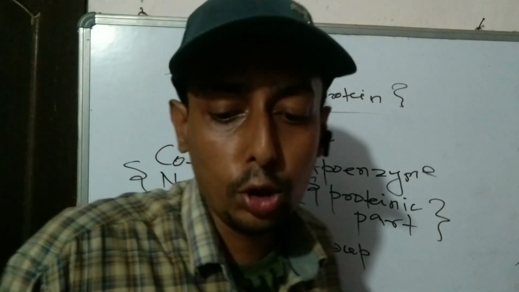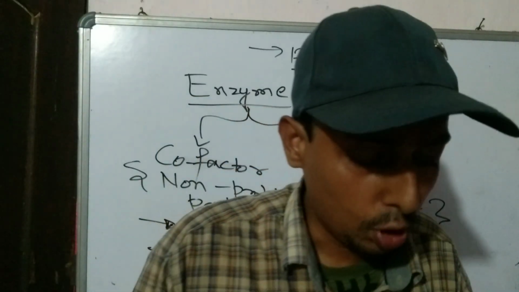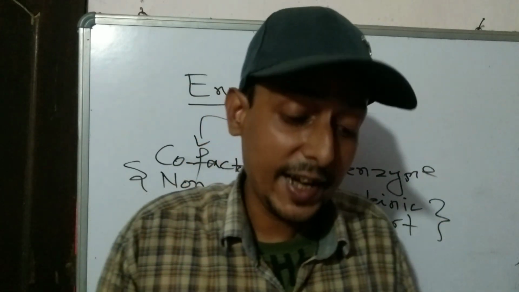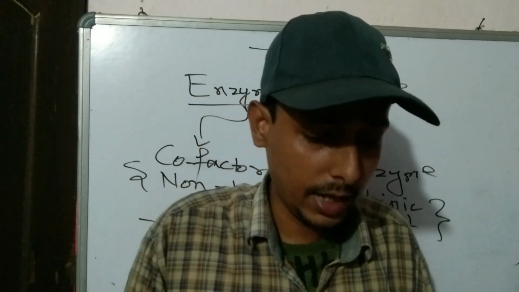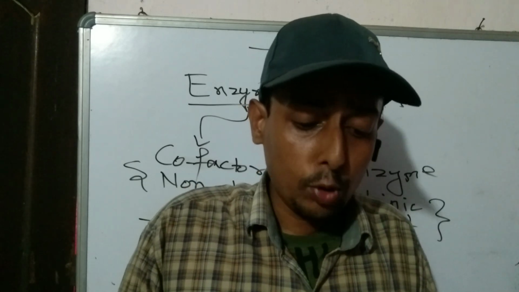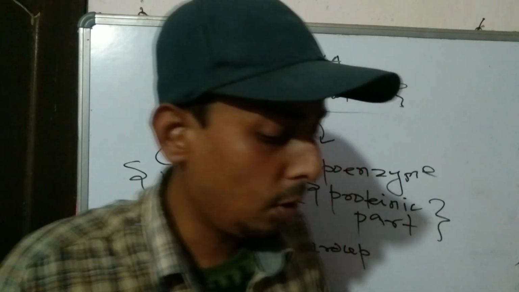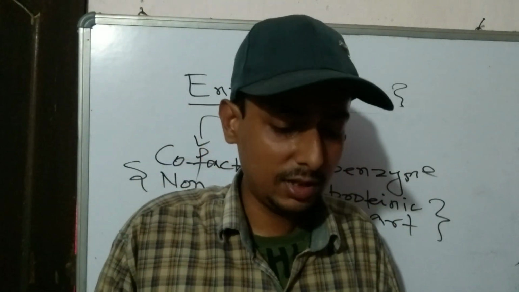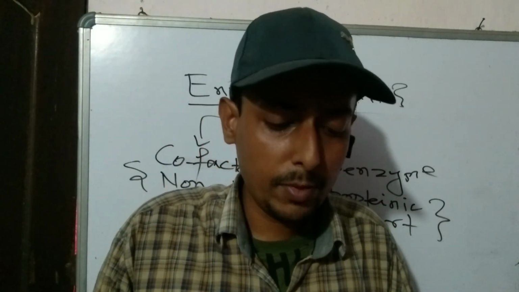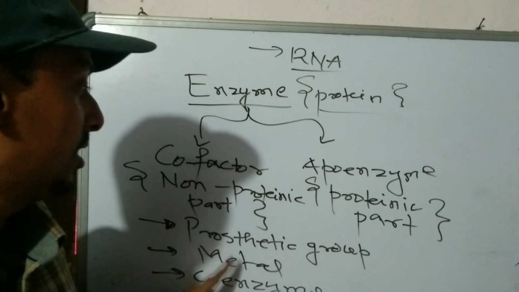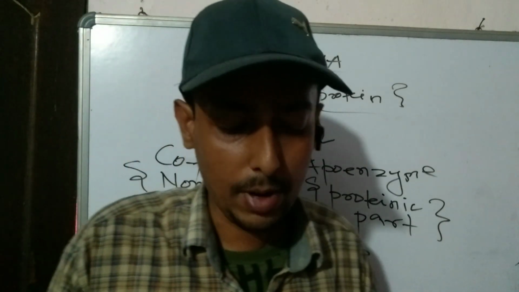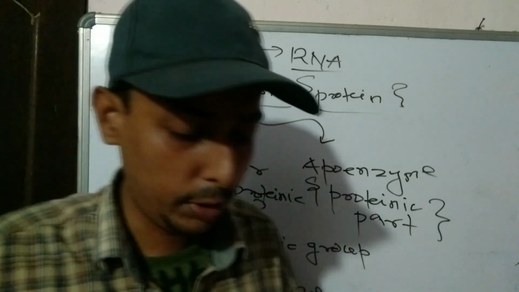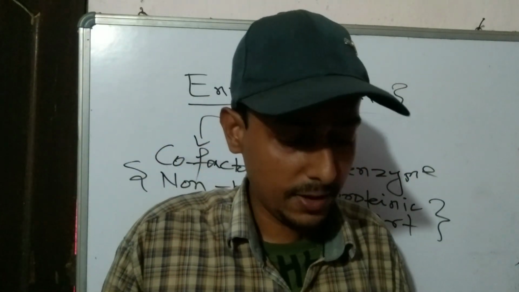Now let me tell you about the question that came in NEET. The question is question number 101, set is 46. I am going to read the question. The protein portion of an enzyme is called, I have already told you the answer, apoenzyme is the proteinic part, and there are four options in the question given. Option number 1, coenzyme. See, coenzyme is the non-proteinic part, it is an organic part, so it cannot be the answer. Option number 2, apoenzyme. Yes, it is the proteinic part and therefore it is the answer.